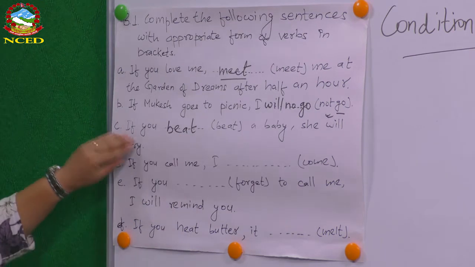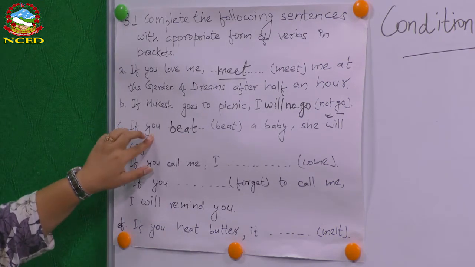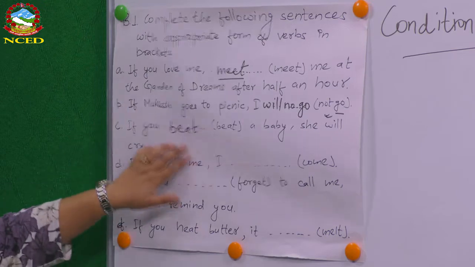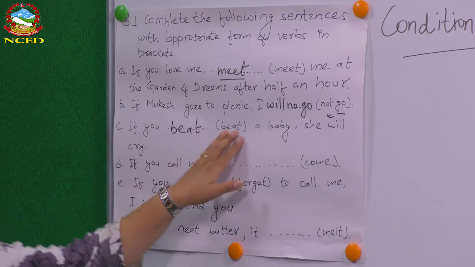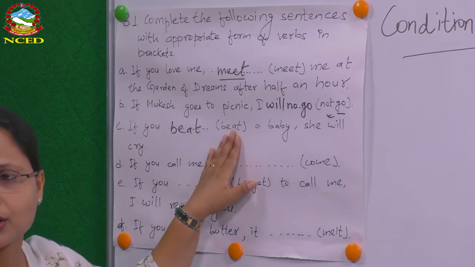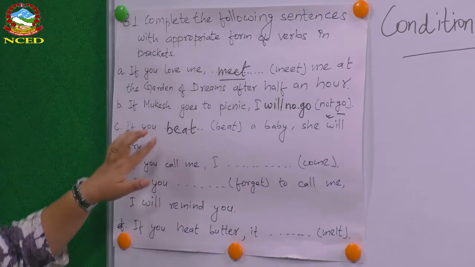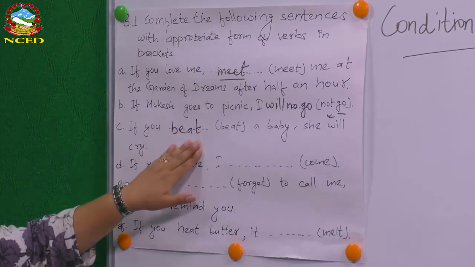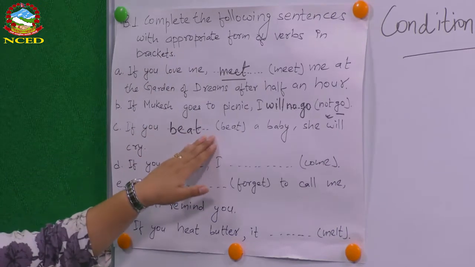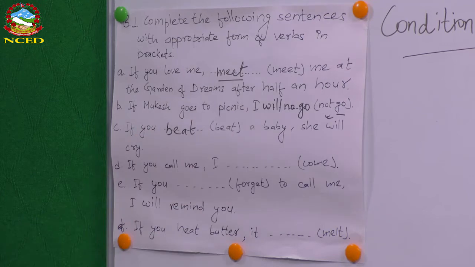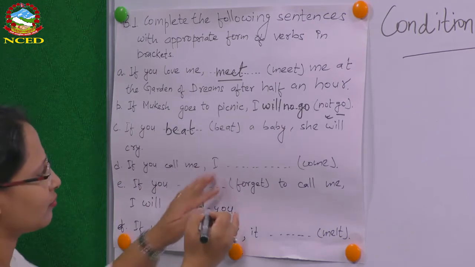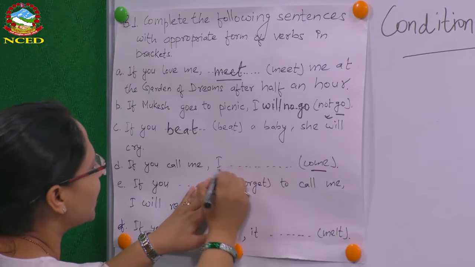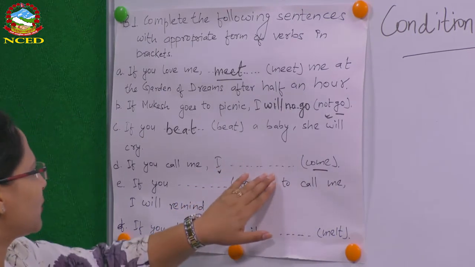Yes, it is an if clause, and in case of conditional type 1 sentences, if clause is always in simple present tense. So, don't get confused. In conditional type 1 sentences, if clause is always in simple present tense. So, that's easy. Number D, if you call me, come is the verb and I is the subject. What do you think?